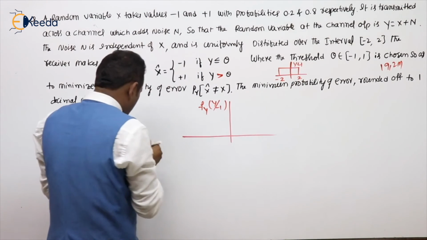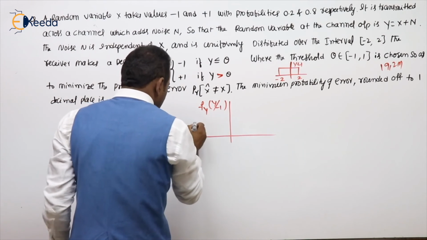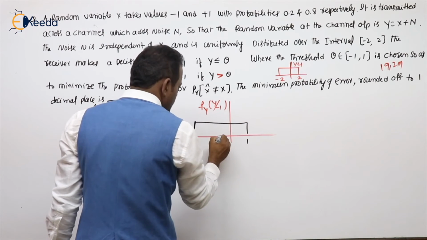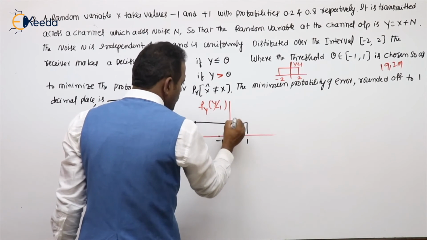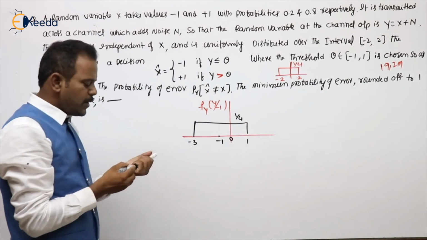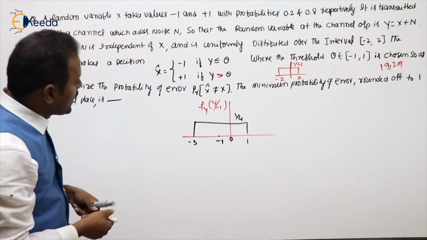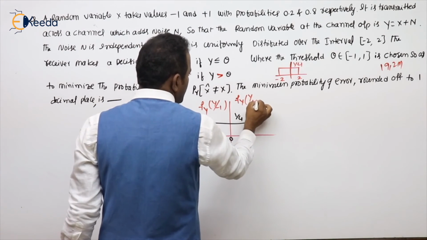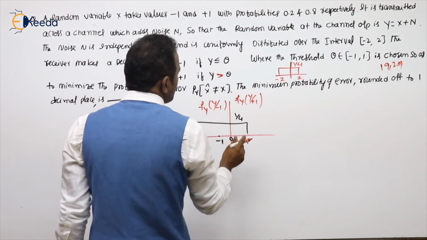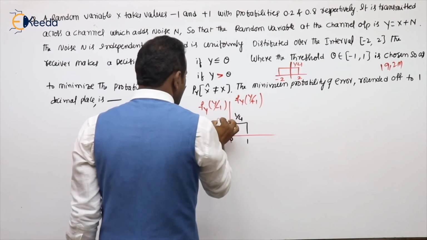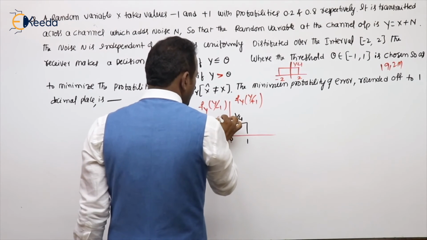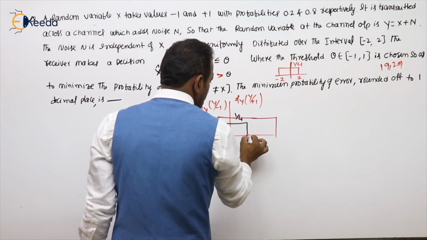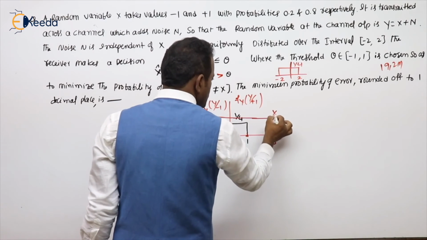Then this will be shifted to where? -3, because the mean value is -1. So -3 to +1. Obviously, somewhere here is the -1 point. Of course, 1/4. What about the PDF of +1? That is Fy of y by +1. That is from where its mean value is 1. So obviously that is from, I am writing with the red colored one, this will be 3. Of course, this is also 1/4.